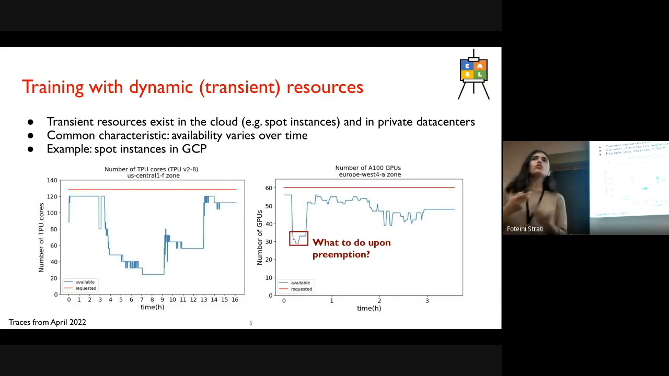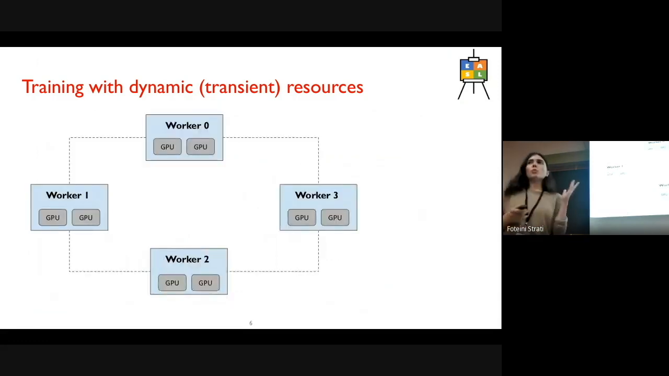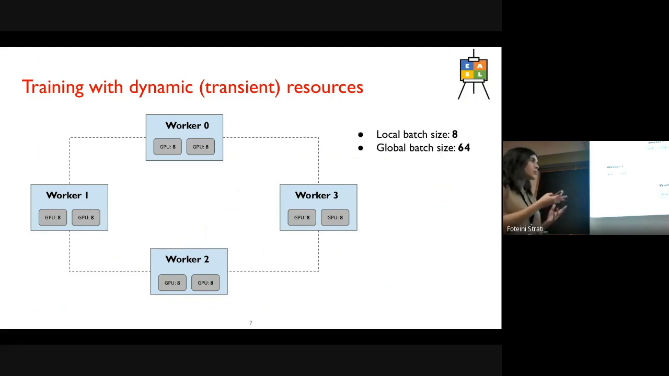And so the question is what to do upon a preemption, for example, when we lose a specific amount of accelerators. Imagine we want to train over this dynamic environment. What would this look like? A very typical distributed learning setup is like this. You have a bunch of workers, virtual machines, and there are some GPUs attached to them. Each worker's GPU operates on its own local batch size, for example, 8 samples, 8 images, while the global batch size is the sum of all the local batch sizes.